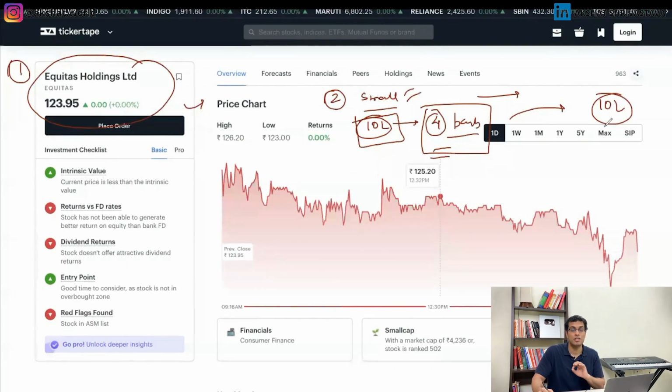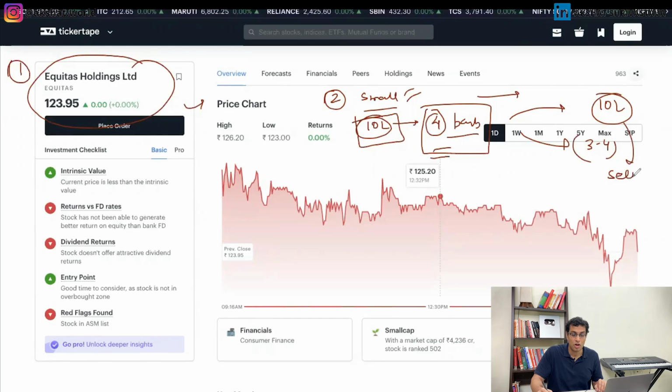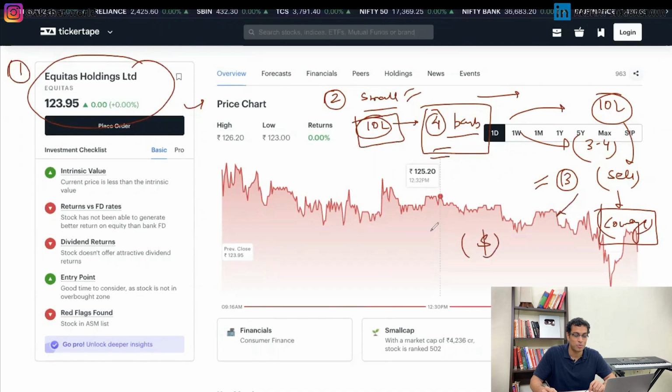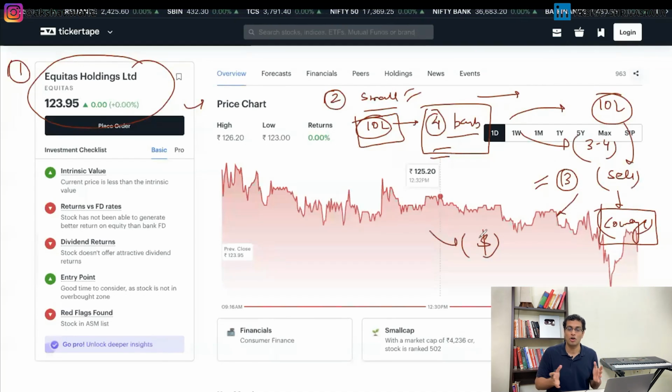For example, if I've reached a position of 10 lakhs in Equitas Holding, then I will keep monitoring. I will monitor it for, let's say, another 3-4 months. I will look at the performance. I might sell some of the stock if it has spiked. Now, why do I do this? This is an important step for me, especially in mid cap and small cap, because it gives me courage to hold the stock. If I have made enough money from Equitas Holding, guess what? I will always feel that I have not lost money on this. So let me hold it for a little while.